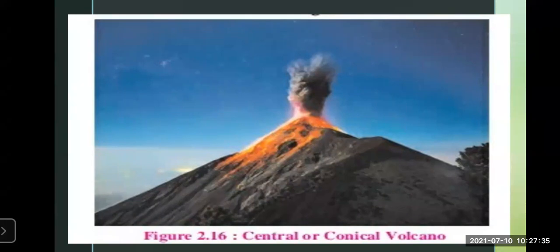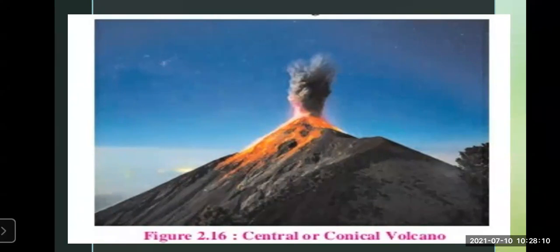First, we'll see this central type volcano. In this type, the eruption occurs through one pipe or one opening or one vent. You can see here on the slide something is erupting. All the ash and everything is coming out by the one mouth, one opening. It is called the vent. So it is called the central or conical volcano. The shape is seen like a cone, as if it comes out of a cone.